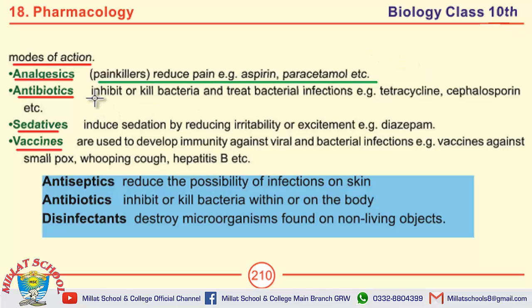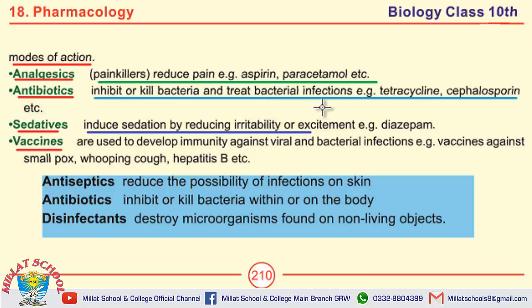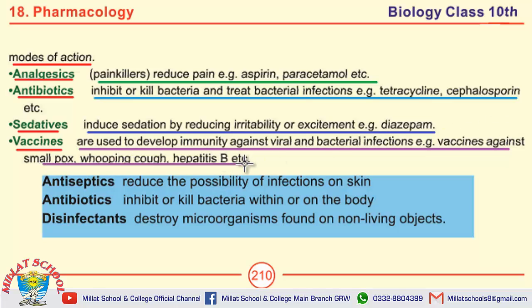Define antibiotics. Antibiotics inhibit or kill bacteria and treat bacterial infections, for example tetracycline, cephalosporin, etc. What are sedatives? Sedatives induce sedation by reducing irritability or excitement, for example diazepam. Define vaccines. What do you know about vaccines? Vaccines are used to develop immunity against viral and bacterial infections, for example vaccines against smallpox, whooping cough, hepatitis B,